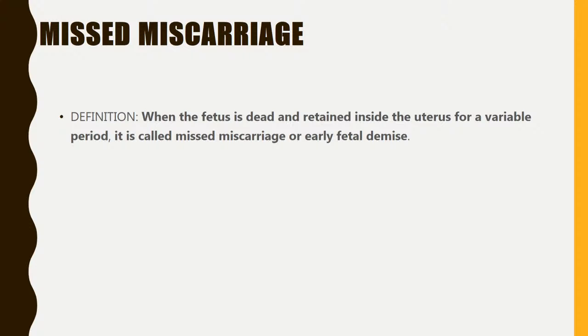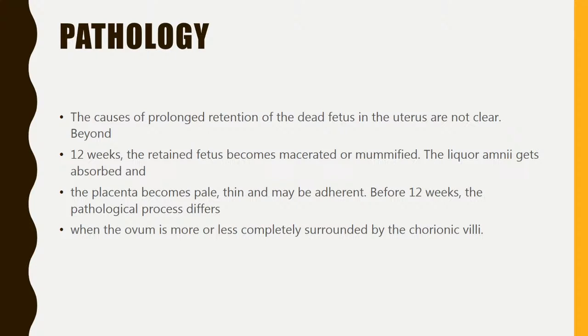Missed miscarriage or missed abortion. When the fetus is dead and retained inside the uterus for a variable period, it is called missed miscarriage or early fetal demise. What is the pathology of this? The cause of prolonged retention is generally not clear.